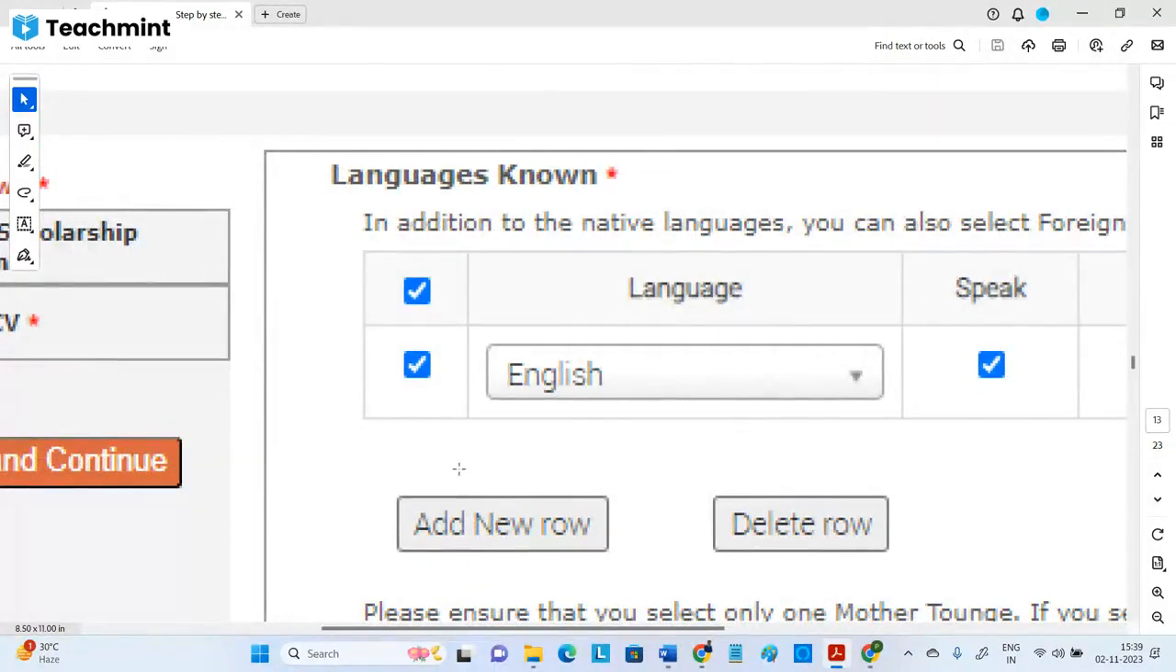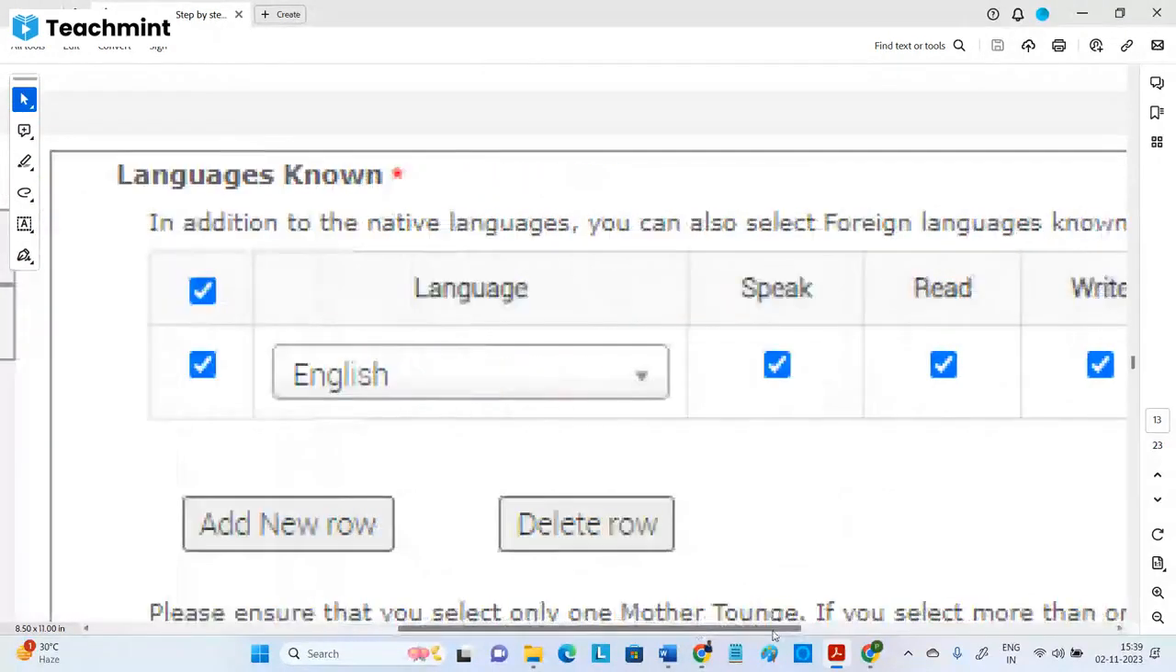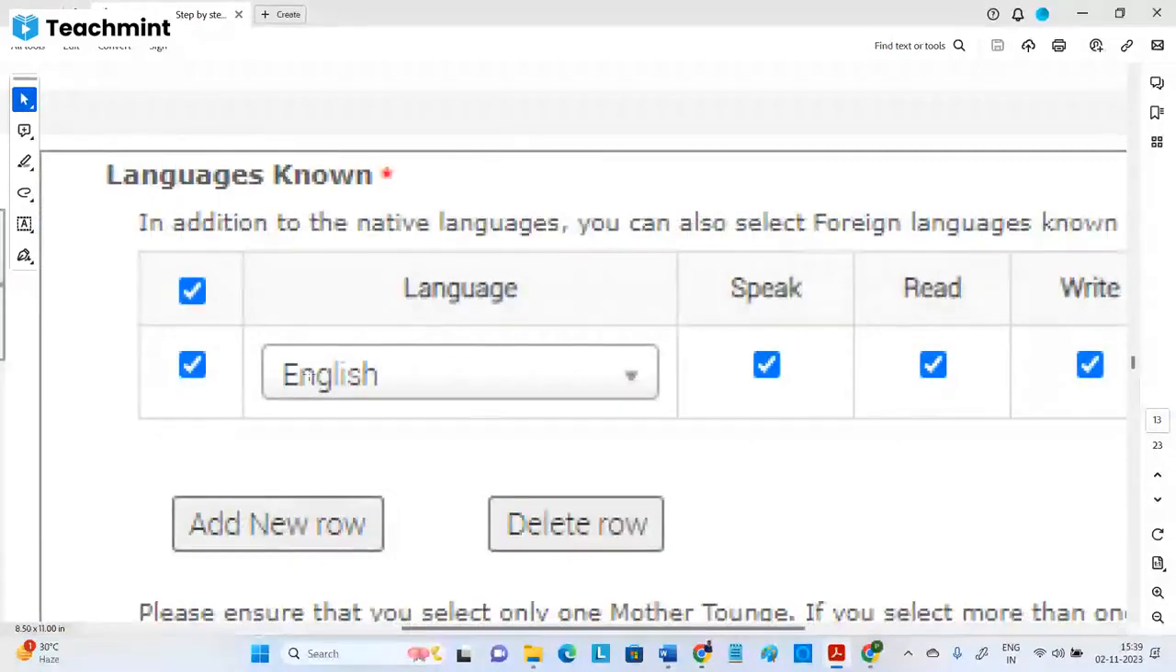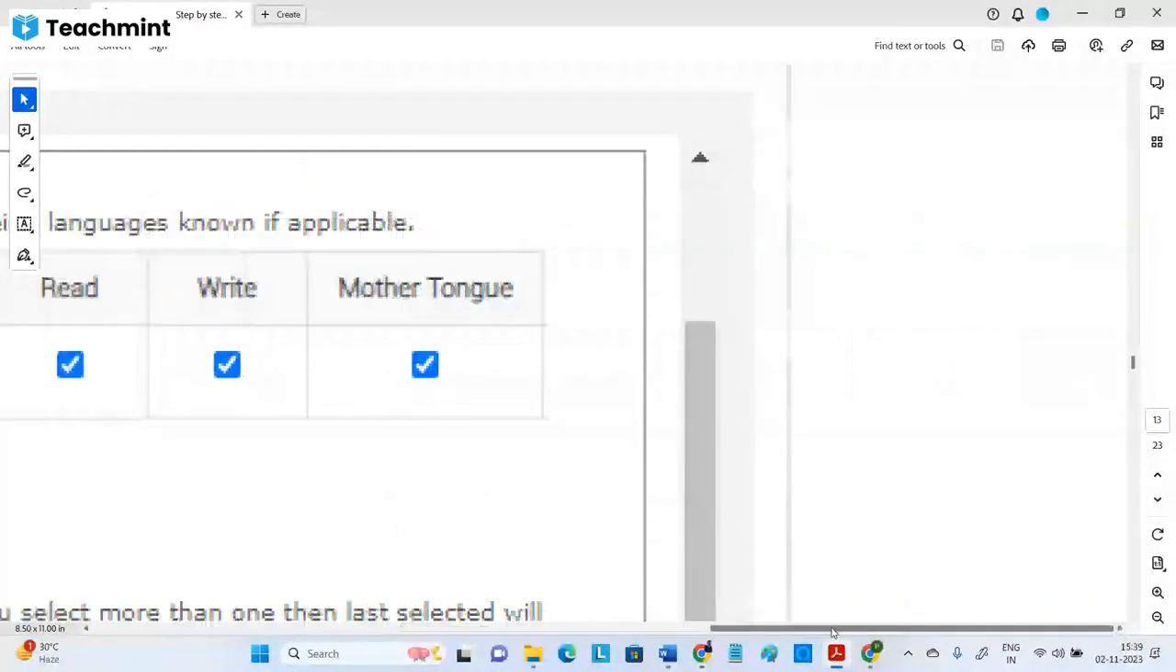If you have any other language, add new, select the language, and if you are able to speak, put a tick mark on that. Reading, writing, mother tongue. See, this guy put English as the mother tongue. Fine, but he is from Bangalore. It's all up to you. Telugu is also there in the drop down, Tamil, Hindi, everything. Whatever is feasible, you can select.